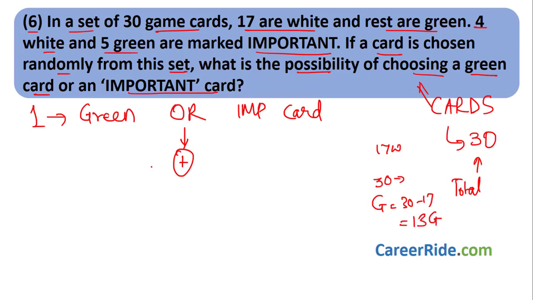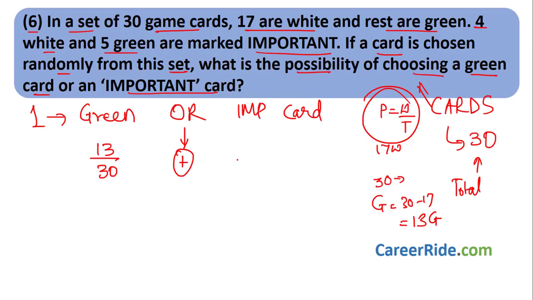So I want to choose one green card. What I want is green. So 13, you know what the probability is: what I want divided by total. What is total cards? 30, right? I want one green card, so total possibilities are 13. 13 by 30 plus I want an important card.